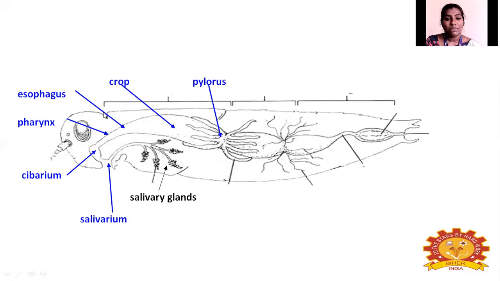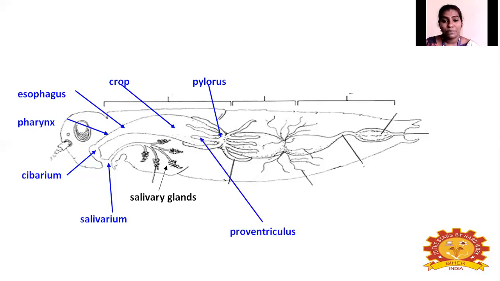I told you that from here to here it is foregut, and here is the starting point of the midgut. The connection between the foregut and midgut is called the pylorus. It is also called the pyloric valve.